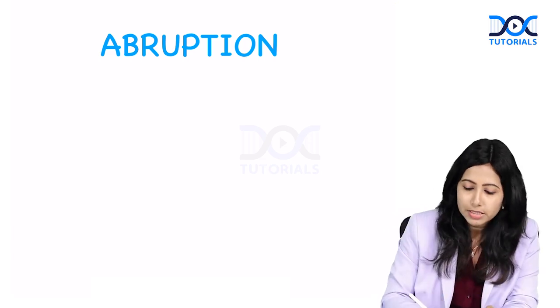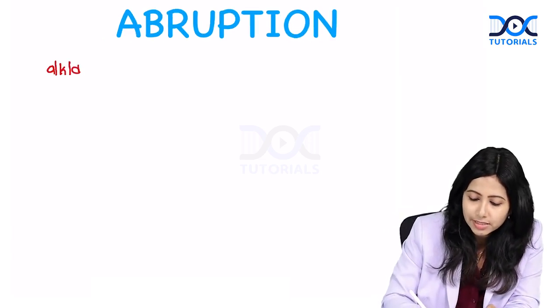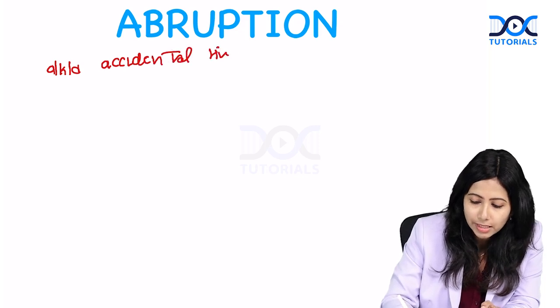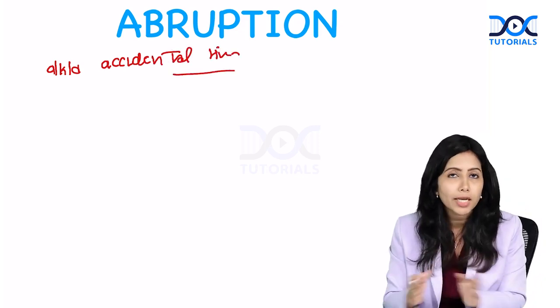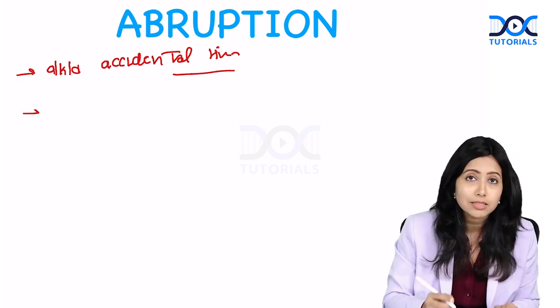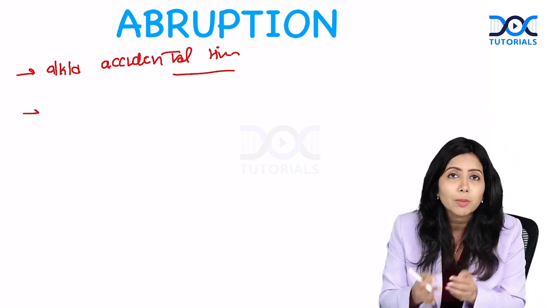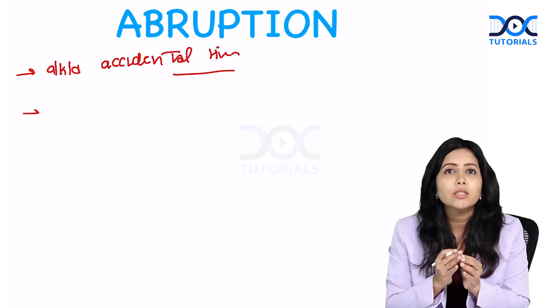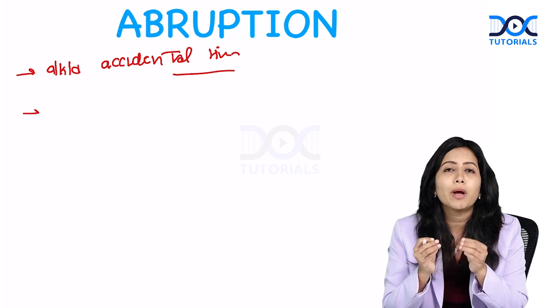Abruptio placentae is also known as accidental hemorrhage. Sometimes the question can give you accidental hemorrhage. Please understand that it is one and the same. Basically in this, there is separation of the placenta from the placental bed. And once the separation happens, there is going to be breakage of the spiral arteries.